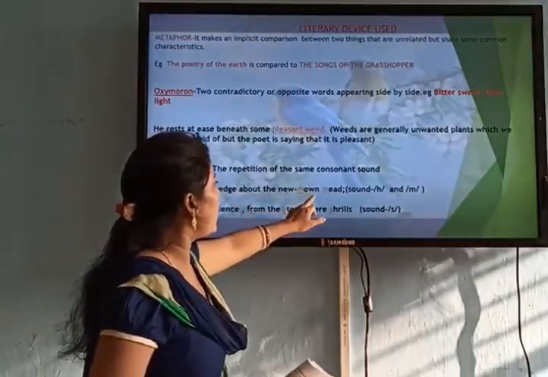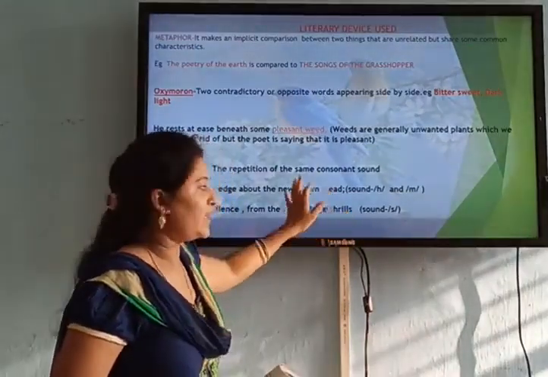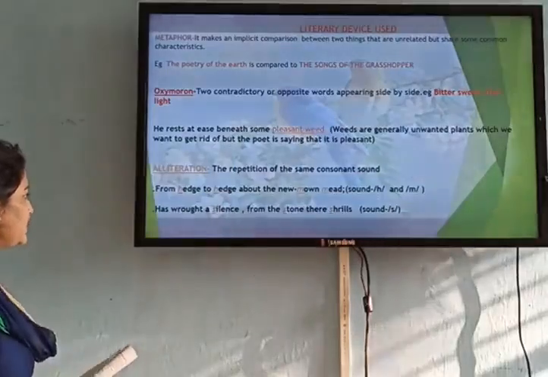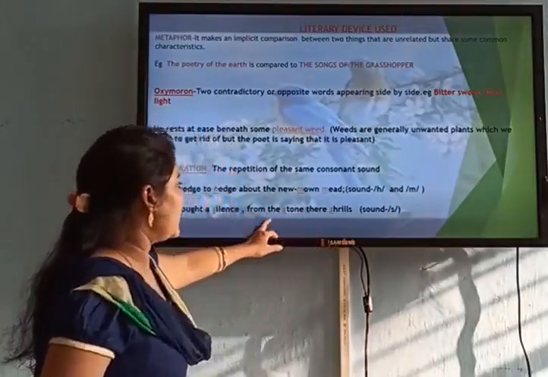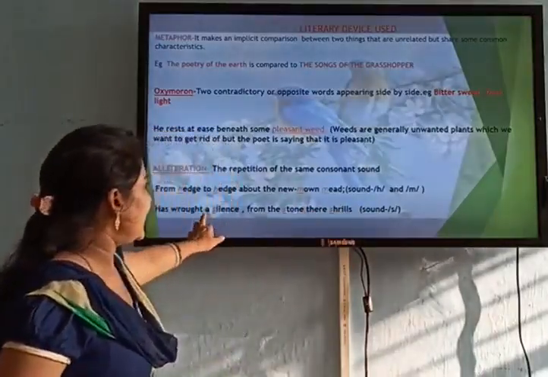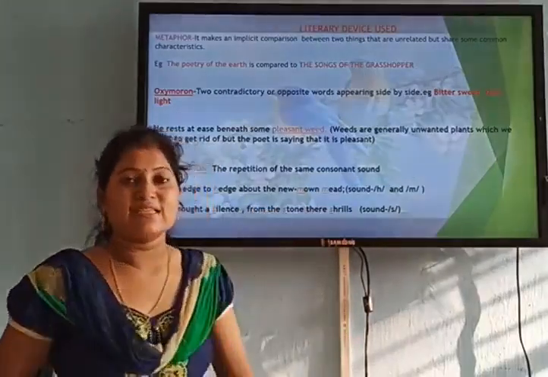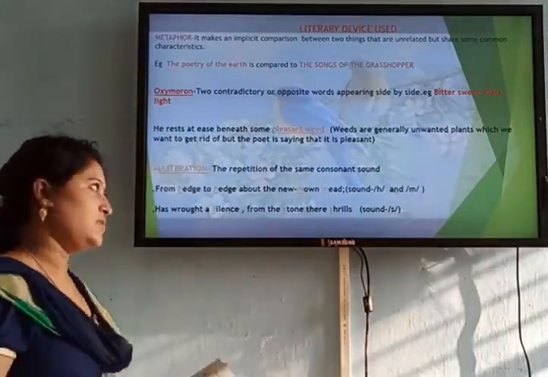About the new moon need. Again, the H sound is repeated here. You have a case of alliteration. Now you can see, has brought silence from the stone their shrills. Again, in this line you can see the sound is repeated here. Silence, stone and shrills. Then this is a case of alliteration where there is repetition of the consonant sound.